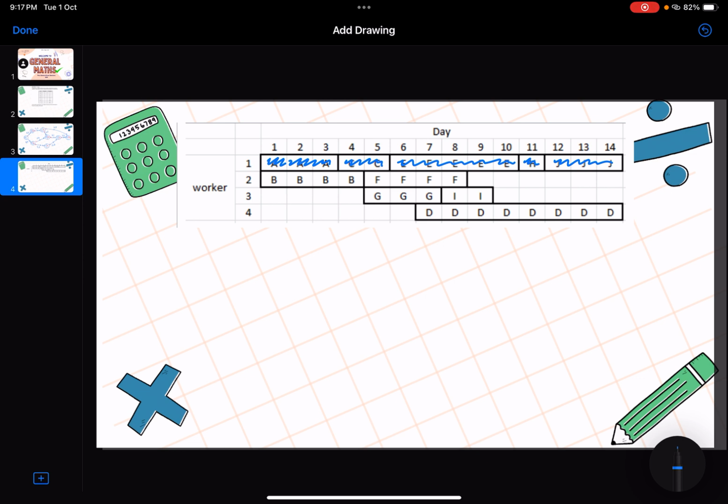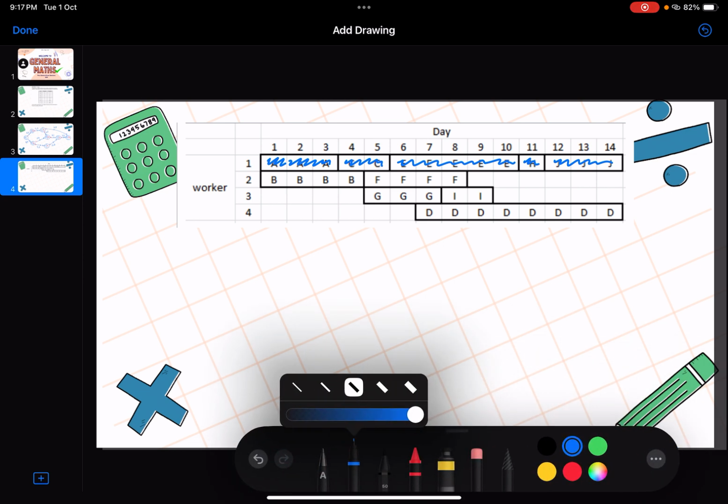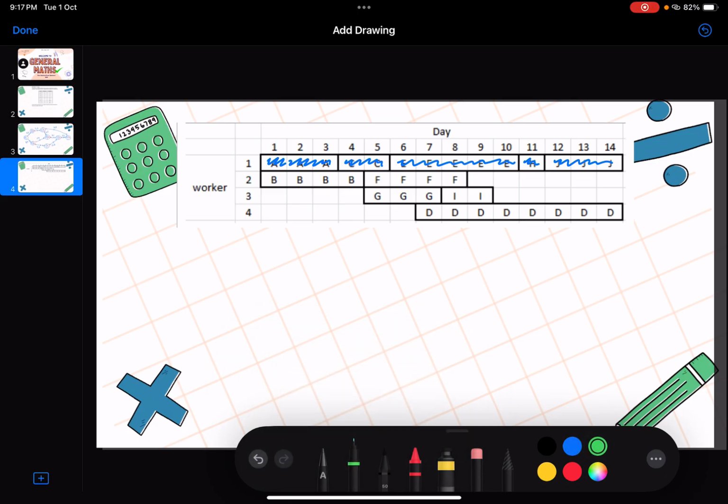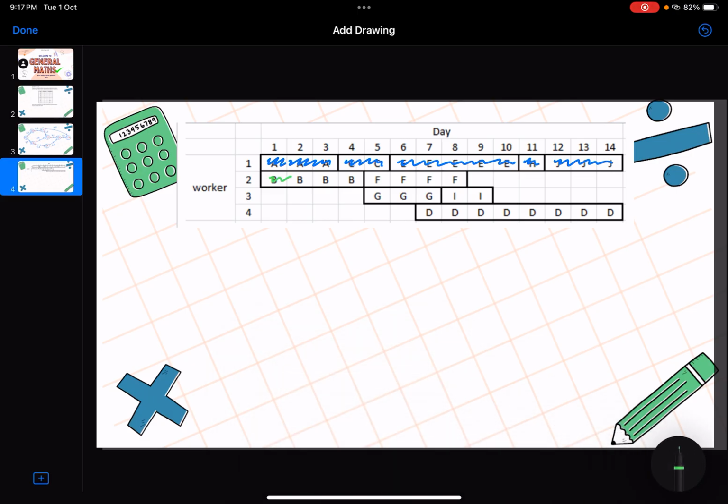While worker 1 is doing those activities, we've got worker 2. He's able to do activity B, which takes 4 days, and then activity F, which takes another 4 days. However, while that's occurring, he's not able to do any other activities because activity G needs to start after 4 days.